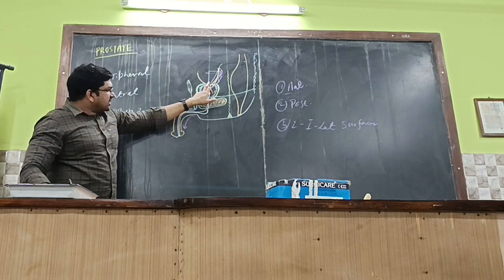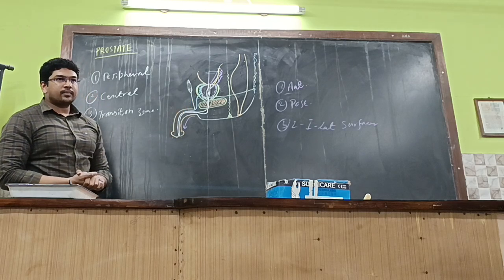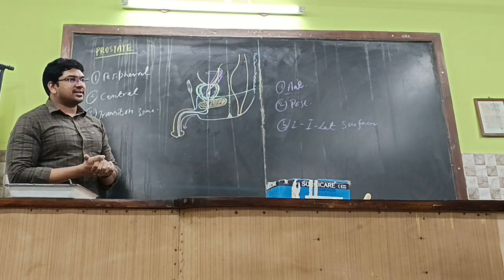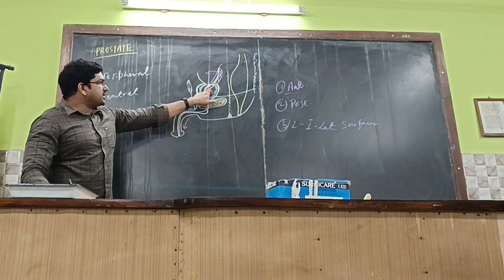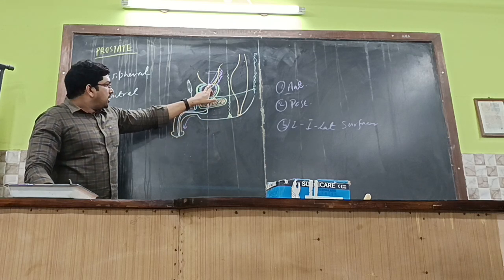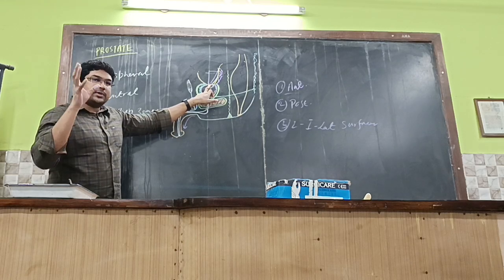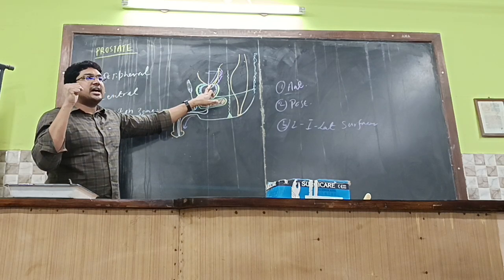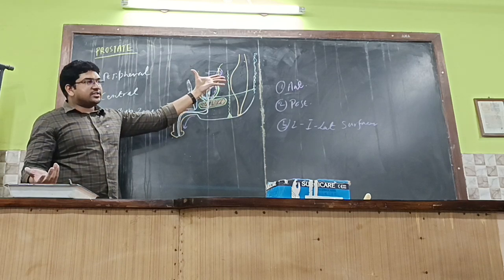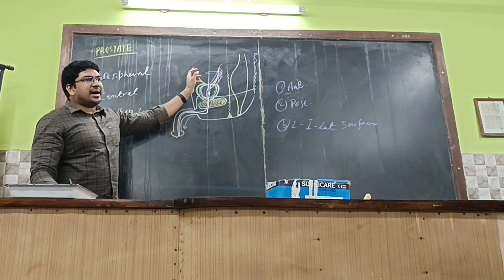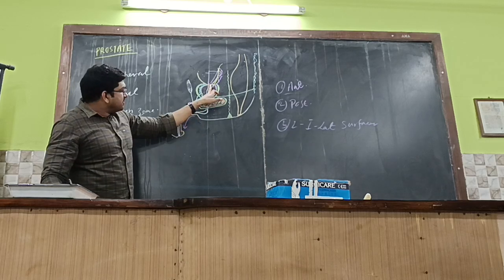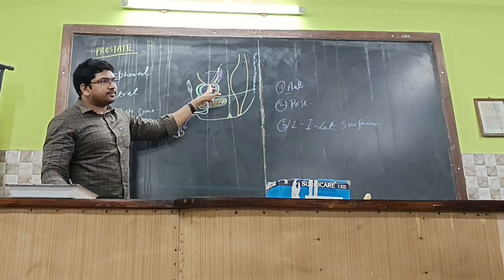Getting it? So for this, which nervous system is needed? Autonomic nervous system. How will it act? Just like the stomach and intestines. Sympathetic nervous system, what does it do to the sphincter? The sphincter will be contracted with the help of the sympathetic nervous system and relaxed by means of the parasympathetic nervous system. With respect to the urinary bladder, parasympathetic will be squeezing the urinary bladder so that the urine will let out. So parasympathetic will be relaxing the sphincter over here. Getting it, everybody, right?